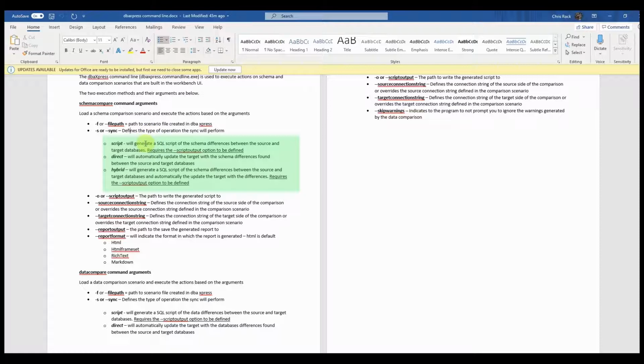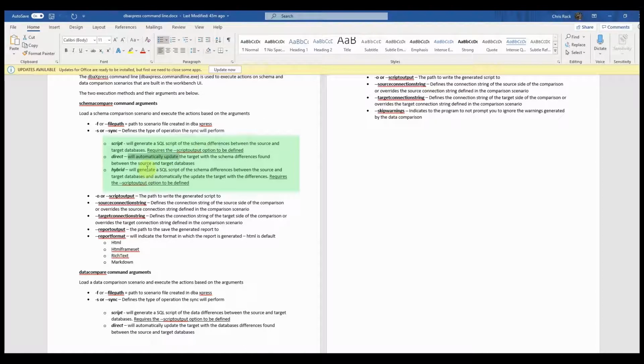So when it does the sync, do we want to just create a script so that you can execute that using SQL Server Management Studio? Do we want to automatically update the target with the differences found? So in this scenario, both in the data comparison and the schema comparison, it's going to run the comparison and then just automatically run the updates. And then hybrid, it does a combination of script and direct.